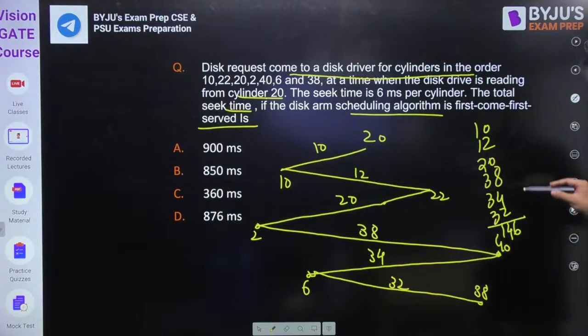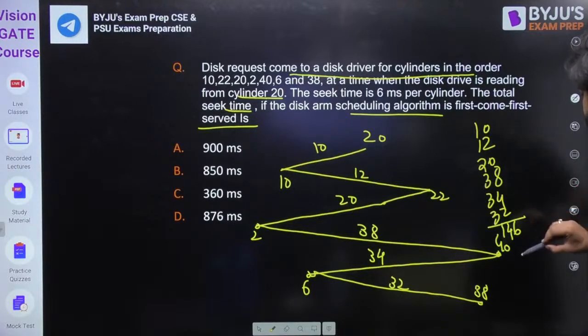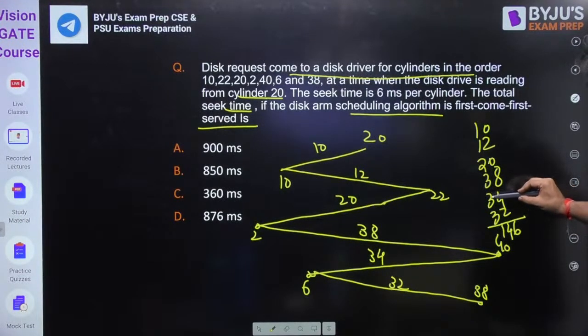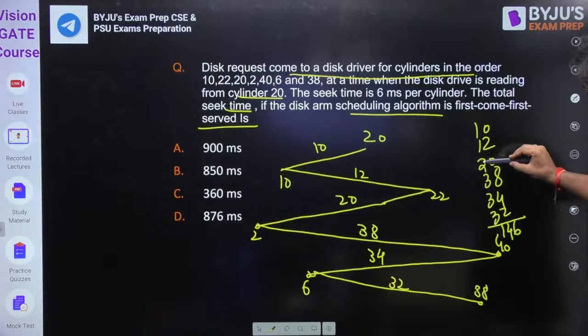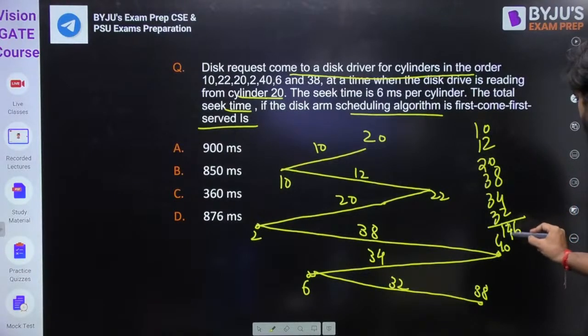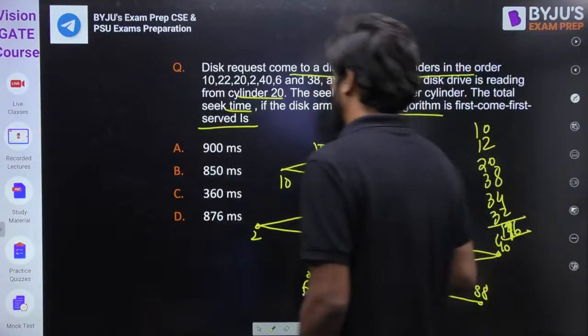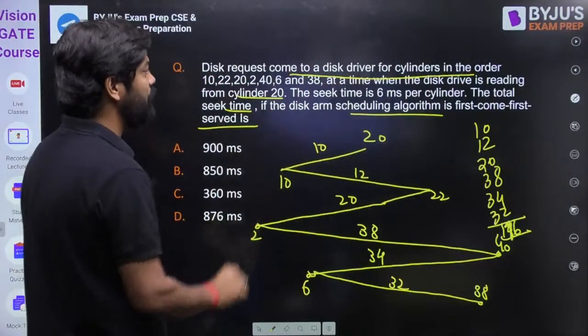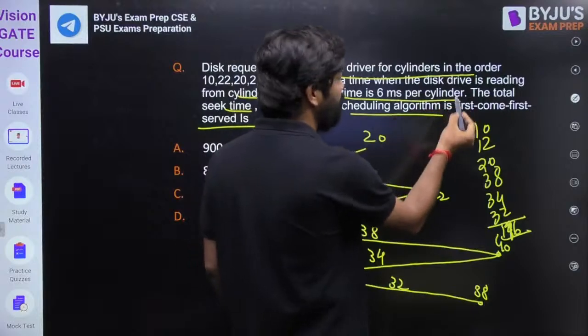Let me add again: it's 176. Fine. And my dear friends, see clearly, in the question they have given the seek time is 6 milliseconds per cylinder.